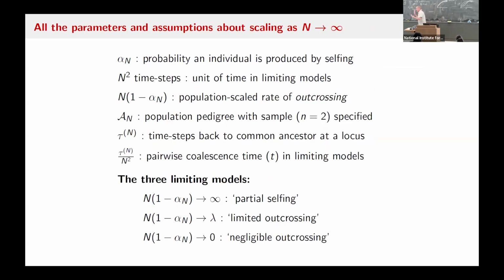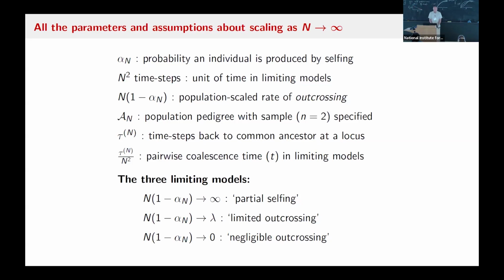Okay, here's the model. Sorry, it's got a lot of parameters. There's the probability of selfing. The natural timescale in the Moran model is proportional to n squared generations because only one individual is produced and dies every time step. So n squared time steps. It turns out that it's not the rate of selfing so much as the rate of outcrossing across the entire population that becomes important in these models we're talking about. And so there's this thing, n times 1 minus alpha, which is the total number of outcrossed individuals each generation on expectation.